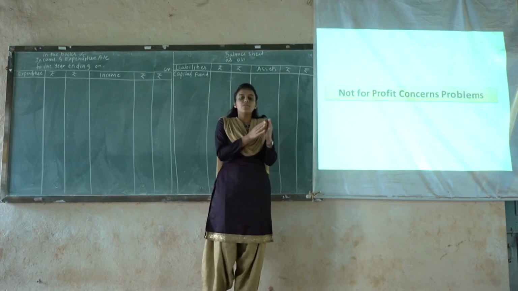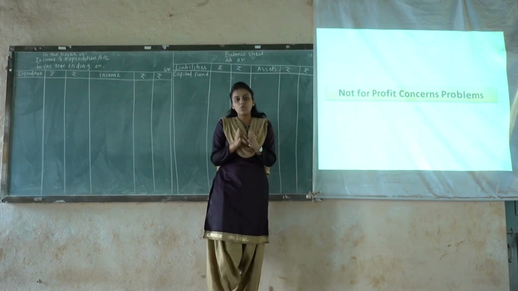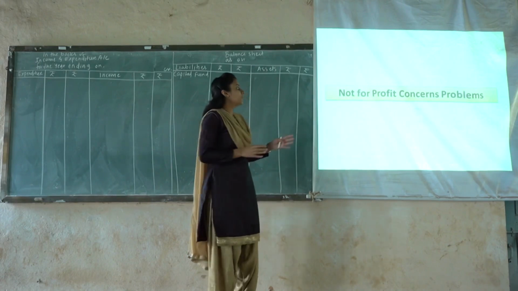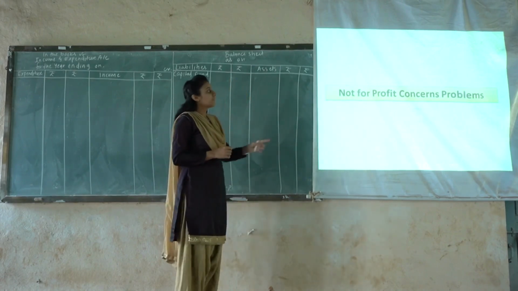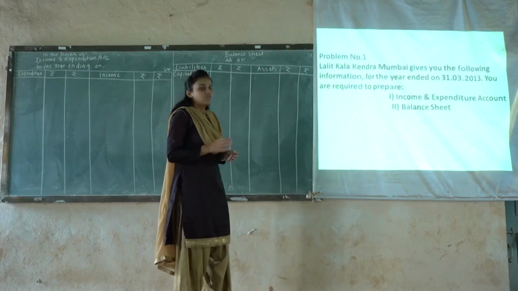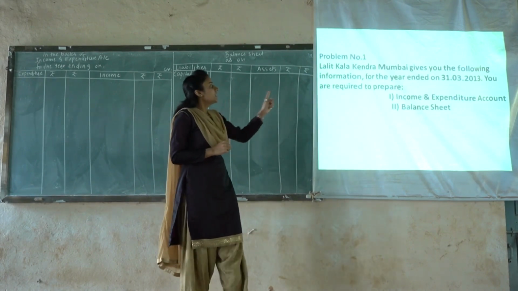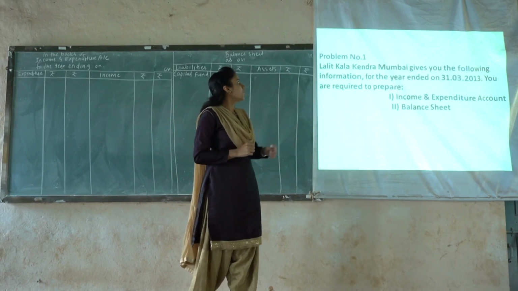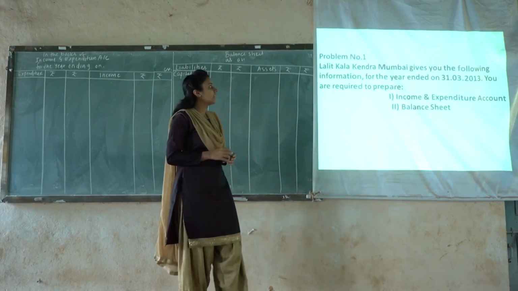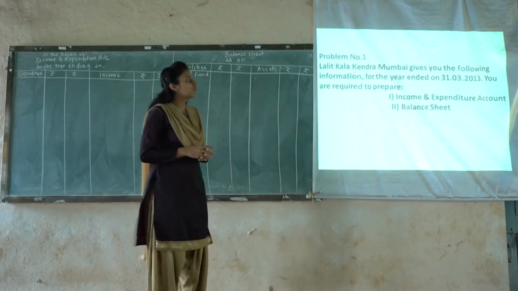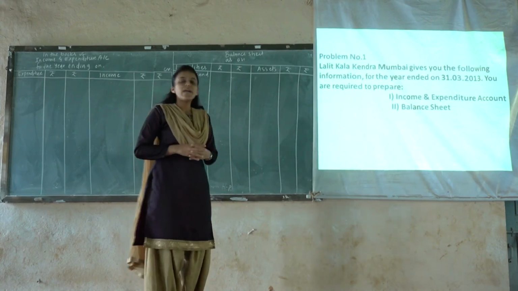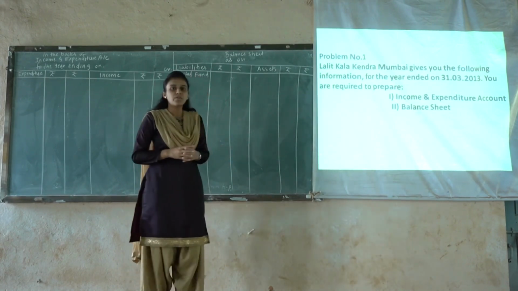In the same format we are going to prepare the final account of NPO, and for that we have the very first problem over here. Problem number 1. So first we will read the problem. Lalit Kala Kendra Mumbai gives you the following information for the year ended on 31st of March 2013. You are required to prepare income and expenditure account and balance sheet.